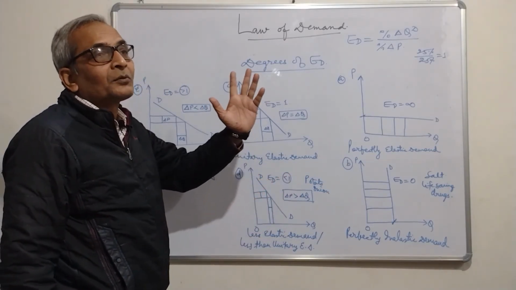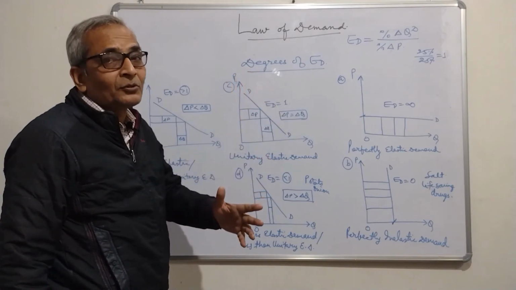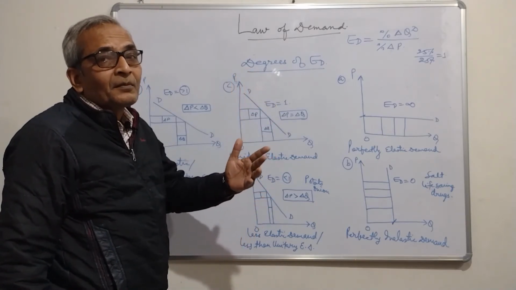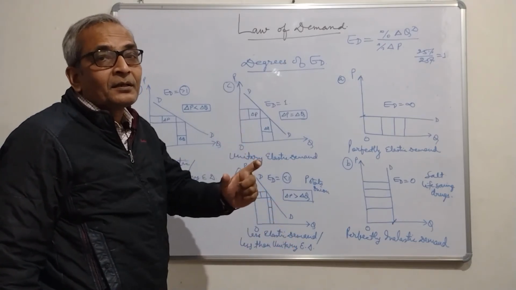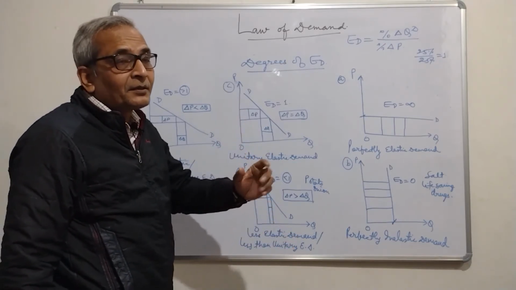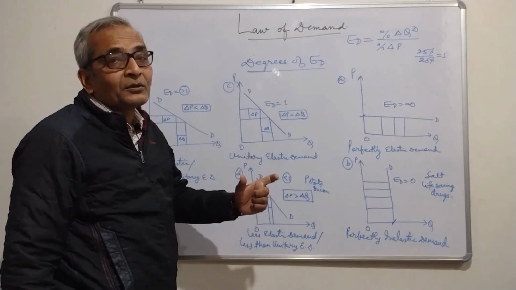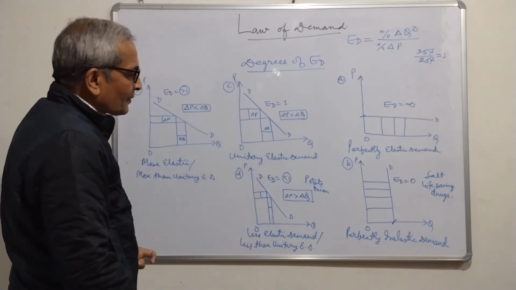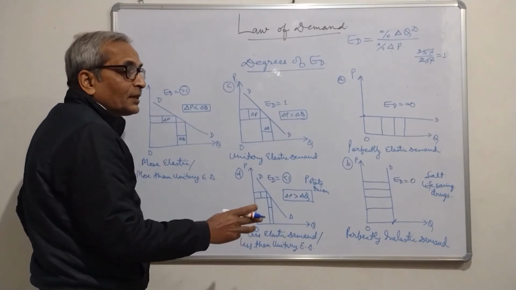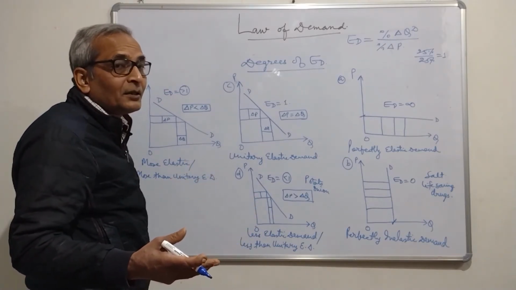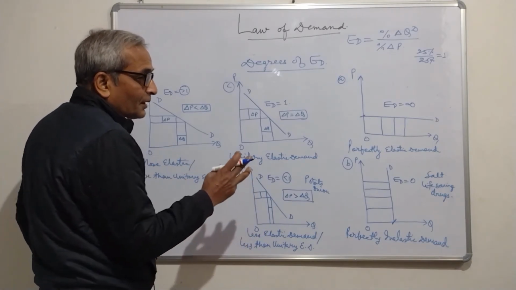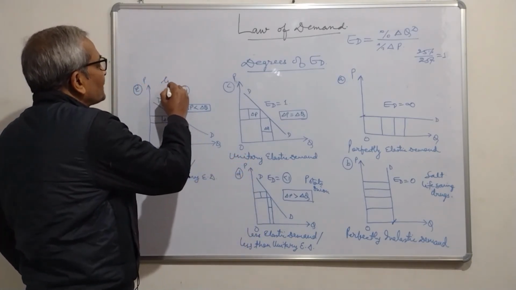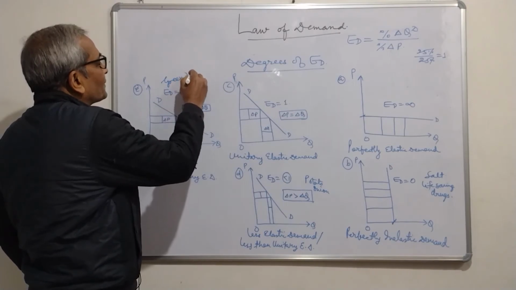Even if the onion is sold for 100 rupees a kg, it is not that the demand comes down drastically. There is little effect or change in that. Same with potato, because these are staple diets. So, if the price changes, the change in quantity demanded is less. That's why it is less elastic. Here we have green vegetables.